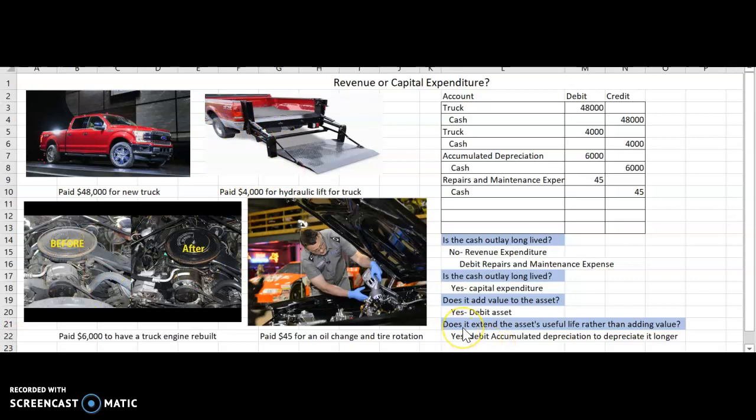Okay, let's look at the next one, the engine rebuild. Does it extend the asset's useful life rather than adding value? Yes, this does extend the useful life. It will make it last longer. So we would debit accumulated depreciation to depreciate it longer. So that is how you classify these cash outlays as either a revenue expenditure or a capital expenditure.